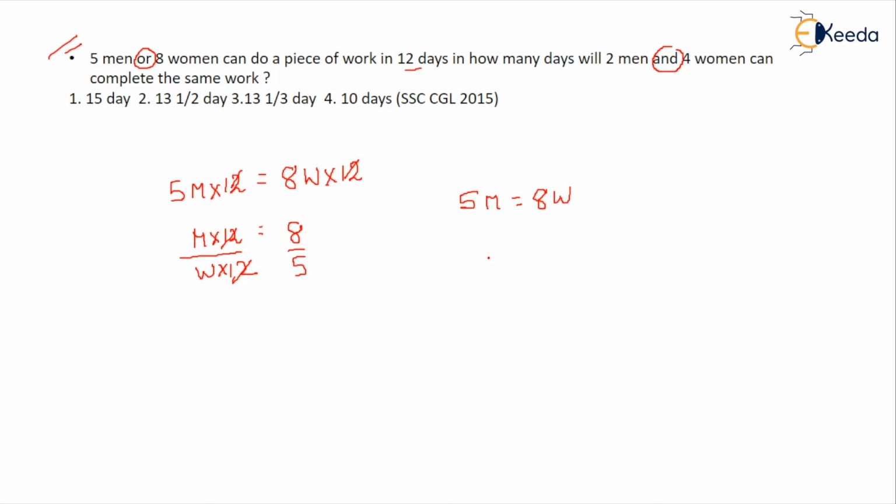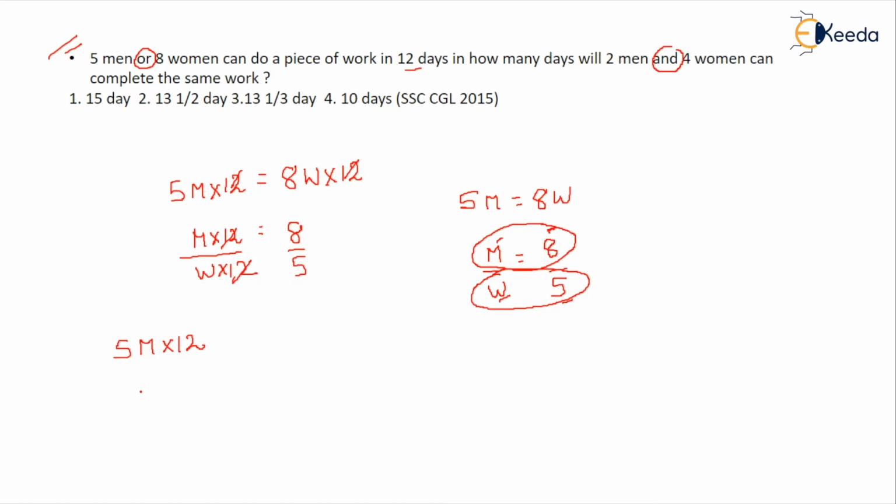So you can keep alphabets on one side and numbers on one side. That is male by female is 8 by 5. What does that simply mean? That means if a man can make 8 chairs in a day, a woman can make 5 chairs in that day. So you know that 5 men or 8 women can do a piece of work in 12 days. So one man can make 8 chairs, which we found from here, and a woman can make 5 chairs in a day, which we found from here.